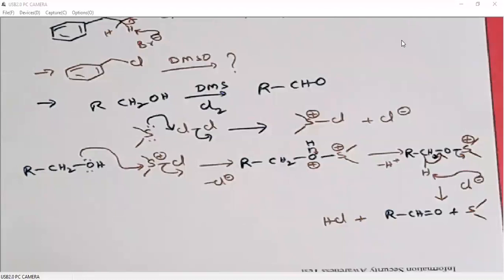So alkyl halogens or alcohols can be oxidized using DMSO or DMS when it is activated with Cl2 chlorine gas, or when it is activated with NCS.